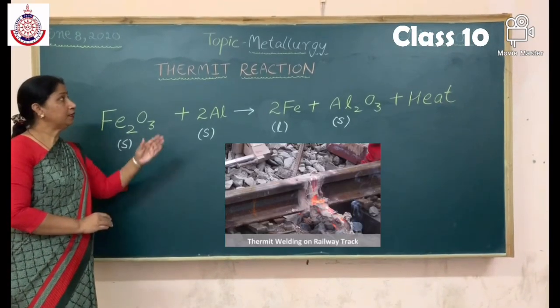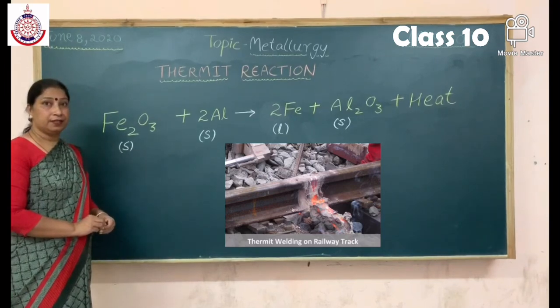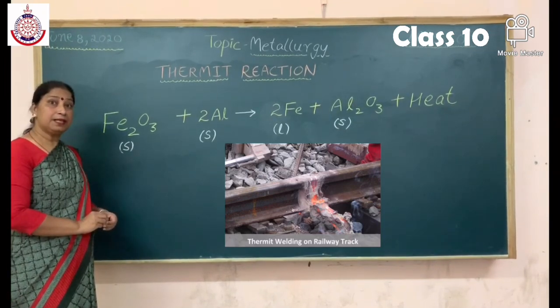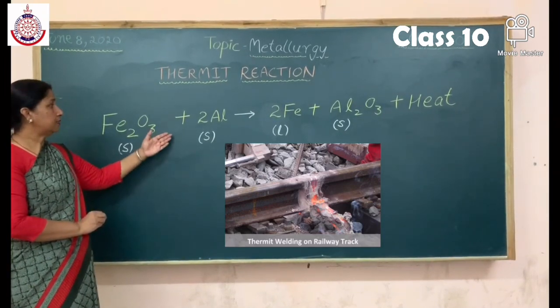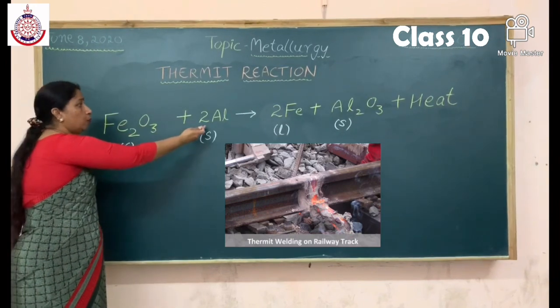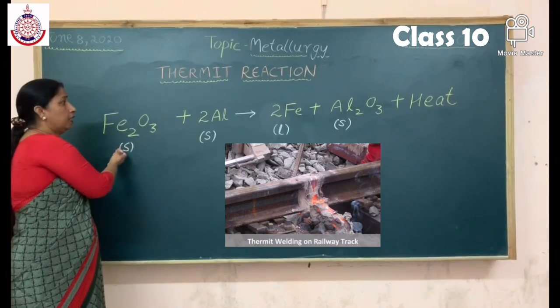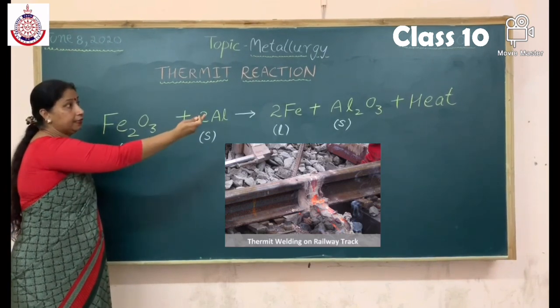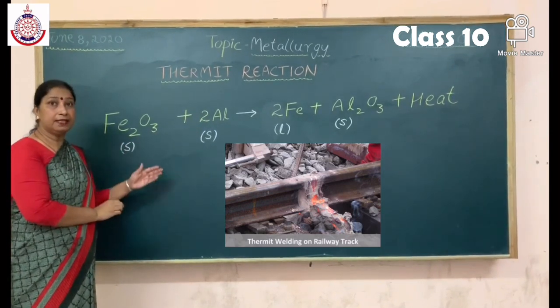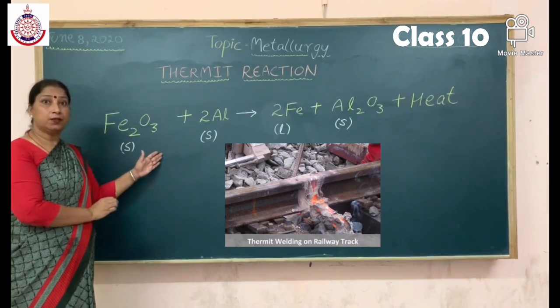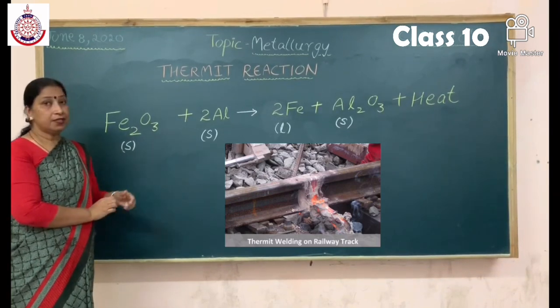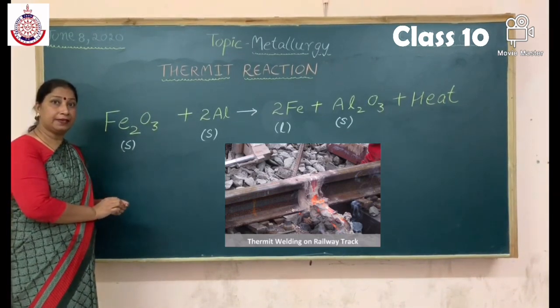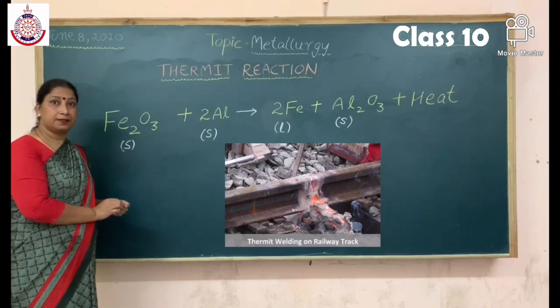Students, now we will discuss the Thermit reaction. Thermit reaction is a displacement reaction. See this reaction. Aluminium is more reactive than iron. Aluminium displaces iron from iron oxide and heat is released. That is why this reaction is known as an exothermic reaction. This reaction is used to join the railway tracks and machinery parts.